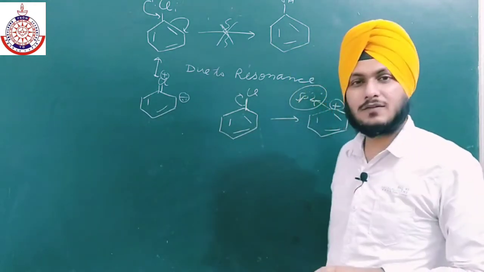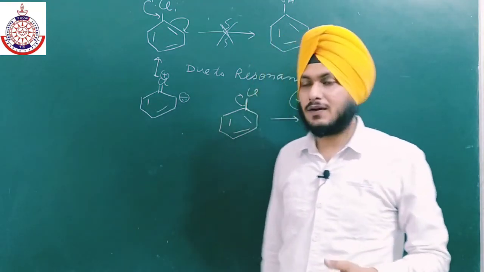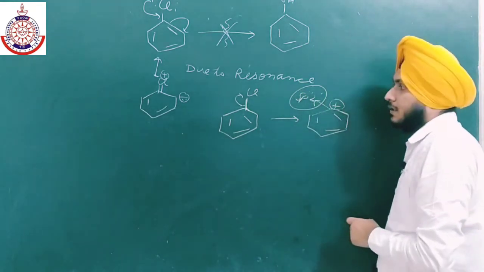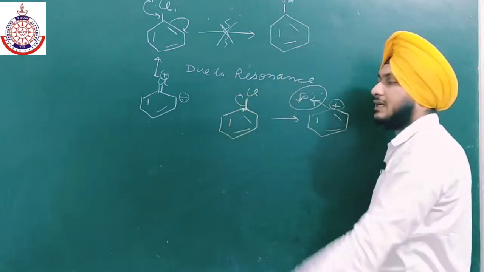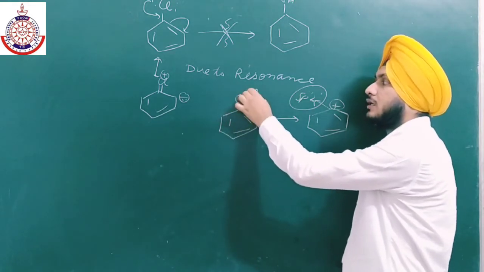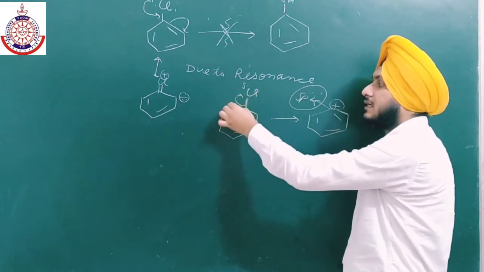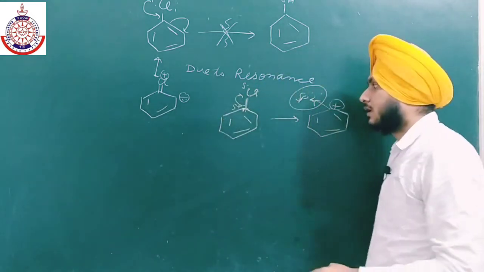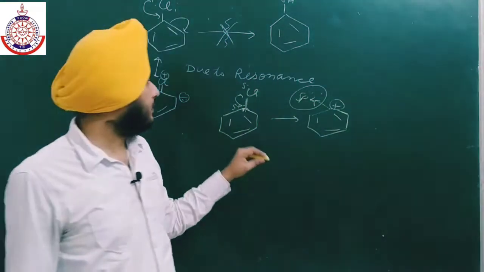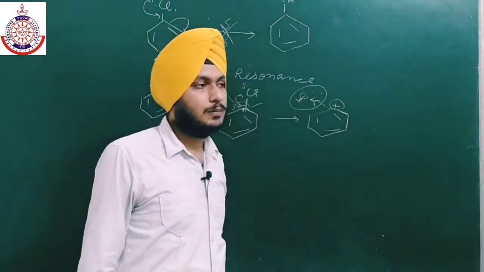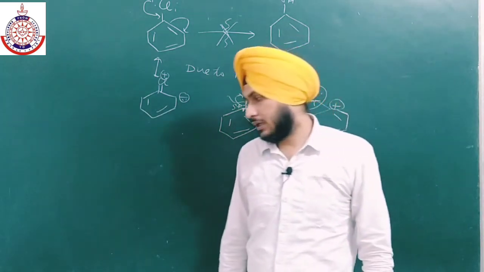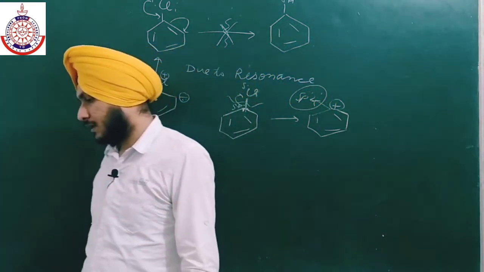And there is also one more reason why they will not give the nucleophilic substitution reaction, which is the polarity. This carbon is sp2 hybridized and is more electronegative, so it cannot give its electron to chlorine. So there is very little partial negative and partial positive charge generated on the carbon as well as chlorine. That is why the bond is less polar, and the cleavage of the bond will not be possible. So these are some reasons why they will not give nucleophilic substitution reactions.